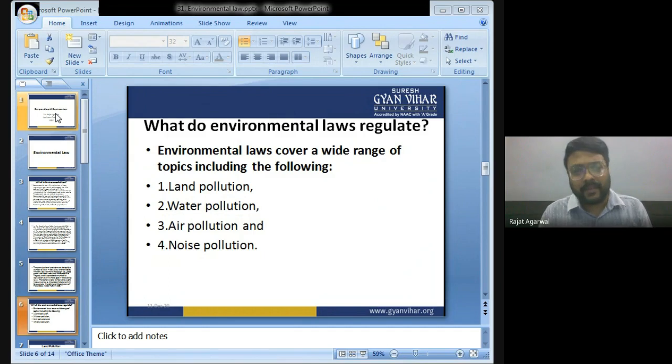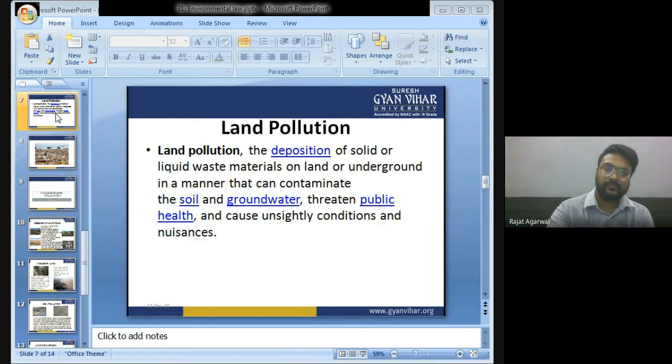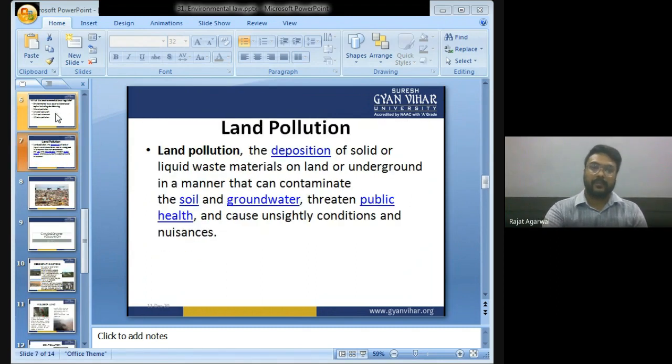Why does environment law regulate? Environment law covers a wide range of topics including the following: land pollution, water pollution, air pollution and noise pollution. We are going to discuss all these four types of pollution in detail one by one. Okay. Land pollution. What is land pollution?